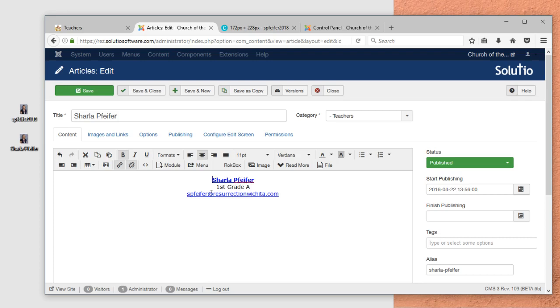For images like this, I will want to have a space above the name to be able to insert my new image of the staff member. So what I'll do is do a Shift Enter on my keyboard to give it a single space. And then I'll place my cursor above the name. Now I'm ready to drag and drop my new image into the article.